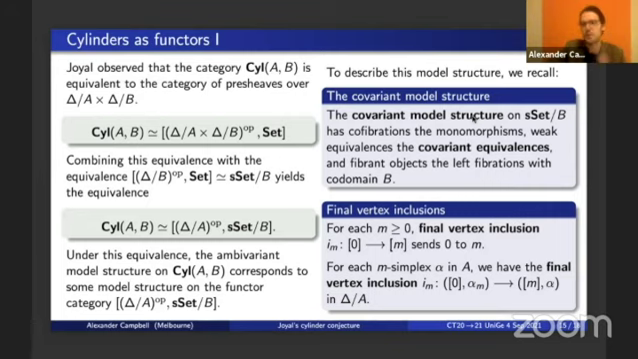Another structure we'll need are just these final vertex inclusions, which are certain maps of simplices. So for each natural number m, in this category of simplices, there's the final vertex inclusion, which just picks out the final vertex. And similarly, in the category of simplices of any simplicial set, there is this class of final vertex inclusions, one map for each simplex in the simplicial set. So using these two things and various standard constructions and notions from model category theory, I can describe the model structure on this functor category, which corresponds under this equivalence to the ambivariant model structure on SIL-AB as follows.